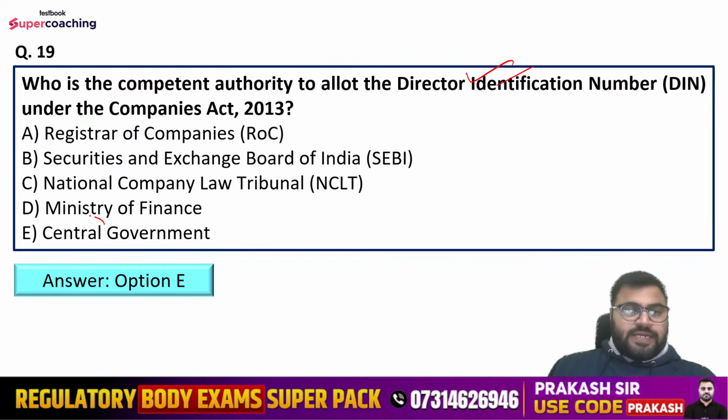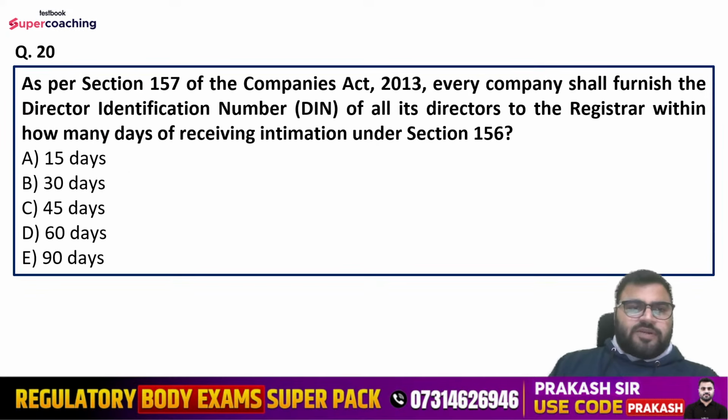Yes, so option number E, that is central government, is the competent authority to allot the director identification number to the directors. Right. Question number 20th. As per section 157 of the Companies Act, every company shall furnish the DIN of all its directors to the registrar within how many days of receiving intimation under section 156? So options are 15 days, 30 days, 45 days, 60 days, or 90 days.